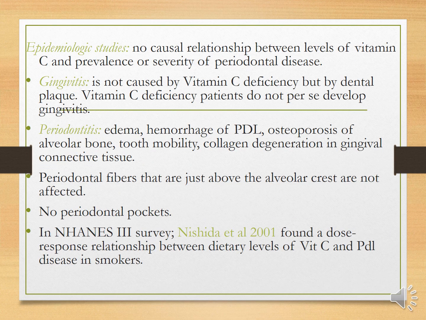So it produces gingivitis and periodontitis. Gingivitis is not caused by vitamin C deficiency but by the dental plaque. Vitamin C deficiency patients do not per se develop gingivitis. In periodontitis, you can see edema, hemorrhage into the periodontal ligament, osteoporosis of the alveolar bone, tooth mobility, collagen degeneration in gingival connective tissue.